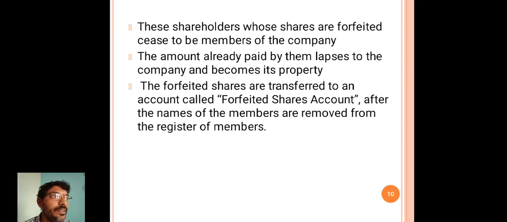It means they don't have any legal relationship with the company. Their shares are transferred to the forfeited shares account and the names of those members are removed from the register of members.